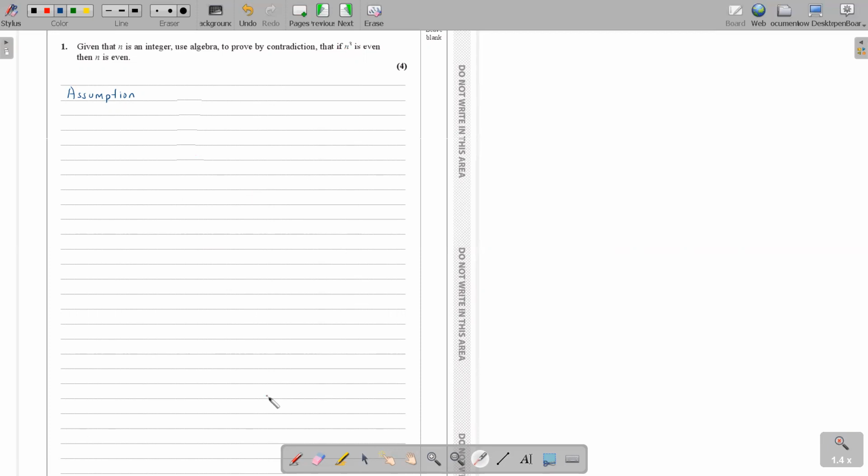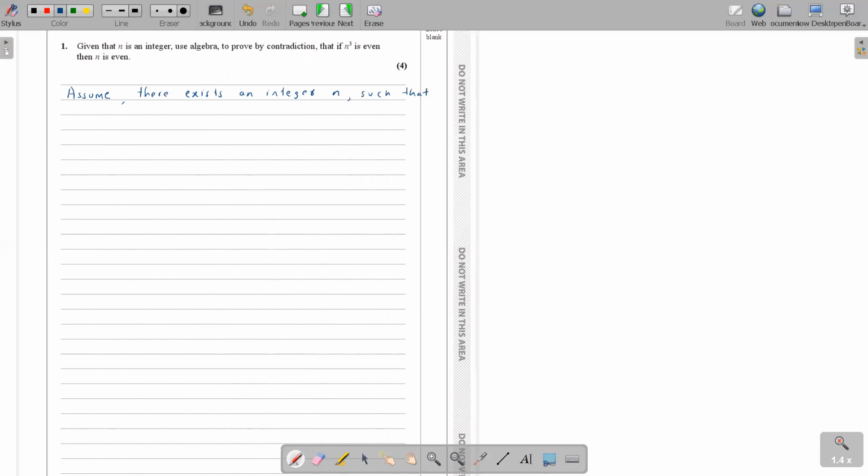Okay, so what is our assumption? Here they say given that n is an integer, we have to show that if n cube is even, then n is even. So we have to assume that there exists an integer n such that, can you tell me what is the contradiction?